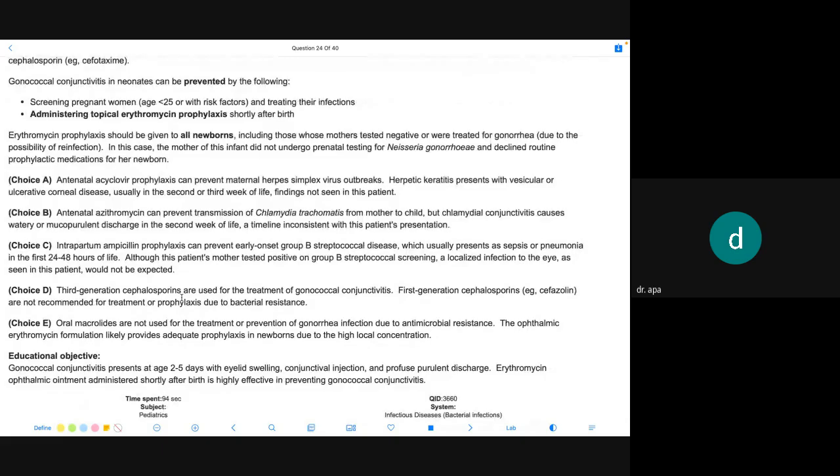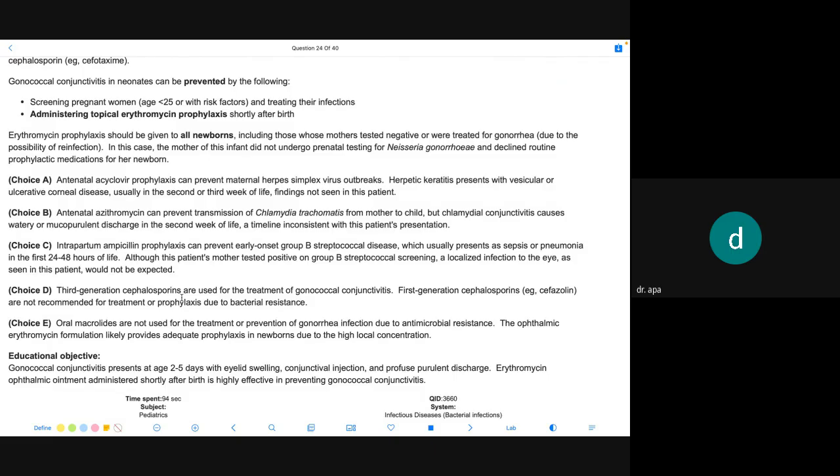Then other option choices. Choice A, antenatal acyclovir prophylaxis can prevent maternal herpes simplex virus outbreak. Herpetic keratitis presents with vesicular or ulcerative corneal disease, usually in the second or third week of life, findings not seen in this patient. Choice B, antenatal azithromycin can prevent transmission of chlamydia trachomatis from mother to child, but chlamydia conjunctivitis causes watery or mucopurulent discharge in the second week of life, a timeline inconsistent with this patient's presentation.